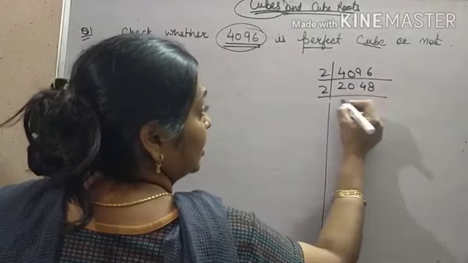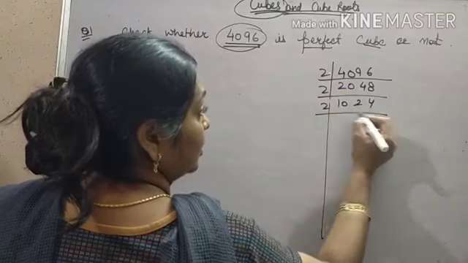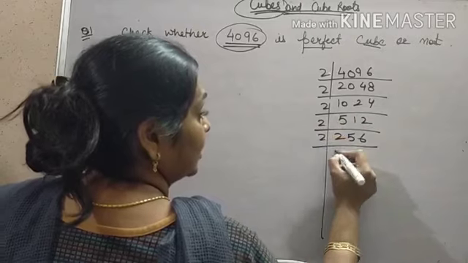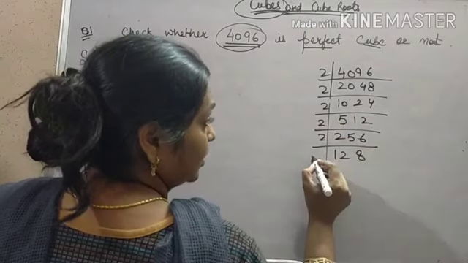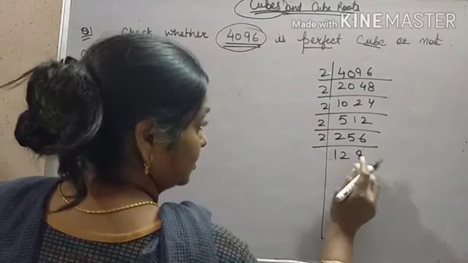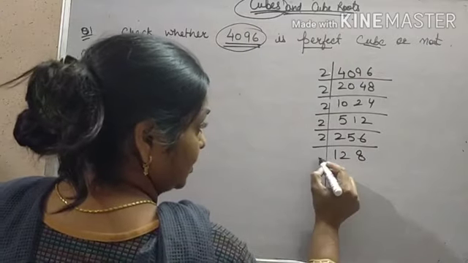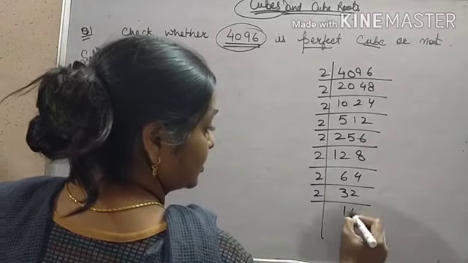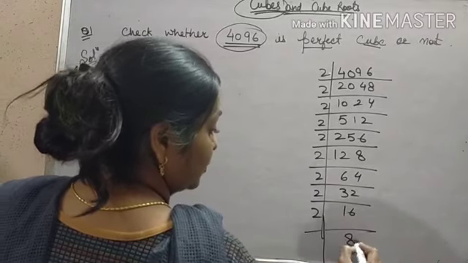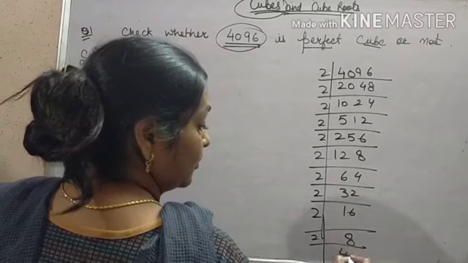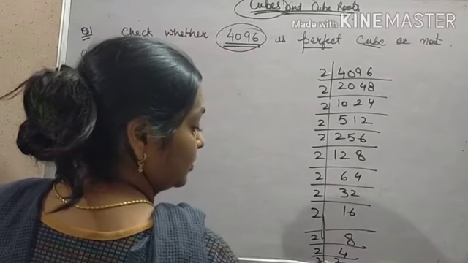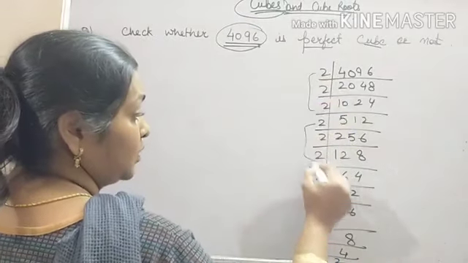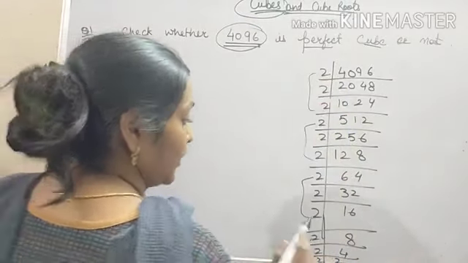2048, 1024, 512, 256, 128, 64, 32, 16, 2, lots of 2s are coming over here, 4, 2 and the last one 2. How many 2s are there? 1 group, 2 groups, 3 groups and 4 groups we are having.